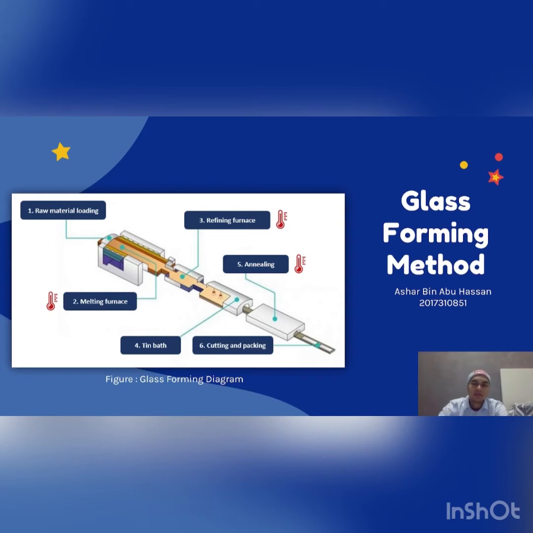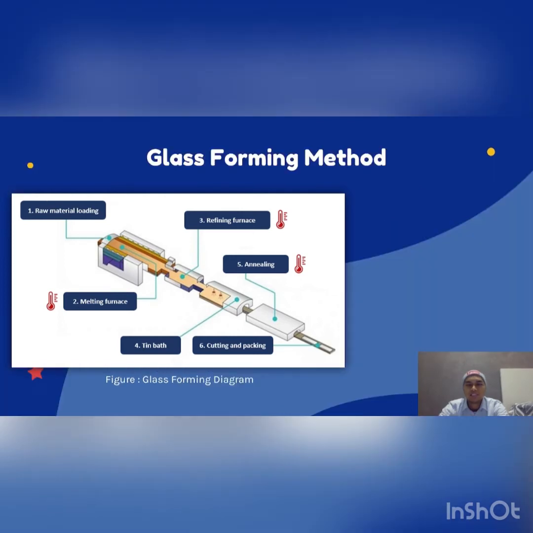I will explain about the method for glass forming. This method was invented by Sir Alistair Pilkington in 1952. It is the most popular and widely used method in manufacturing architectural glass until now. There are 6 stages in this process. We go to the first stage, which is melting and refining.